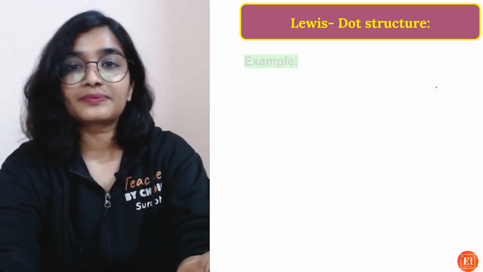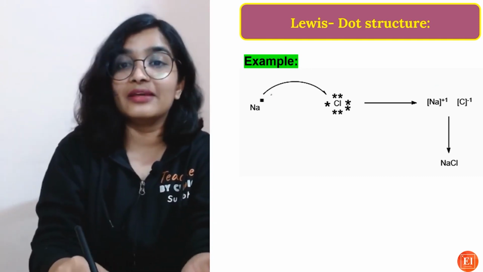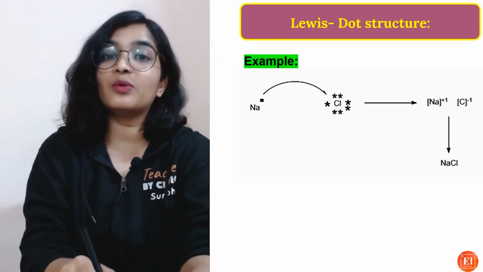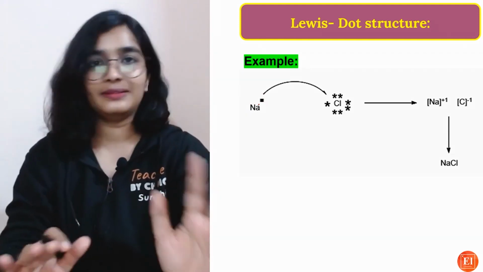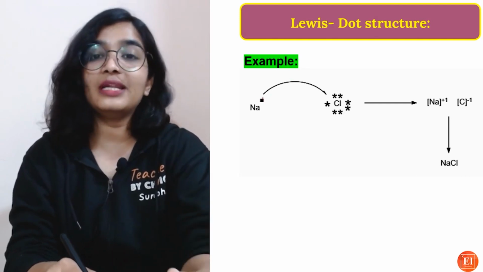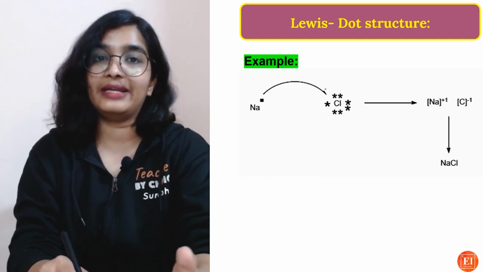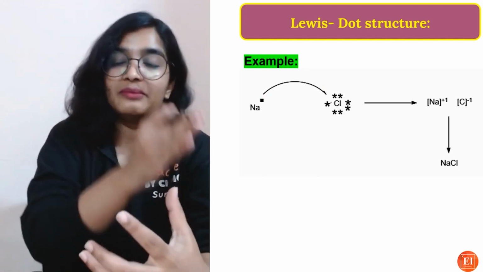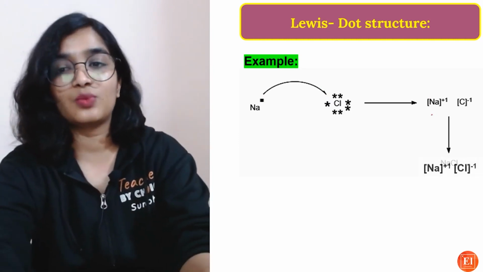So shall we try writing one? See here, Na. We are only showing the valence electrons. You don't have to show the inner shell electrons, 2, 8. There is no need. In the valence shell or outermost shell it has one electron. So I'm showing the transfer by writing the single-headed arrow to show that I am transferring one electron. So you will get Na+ and Cl-.